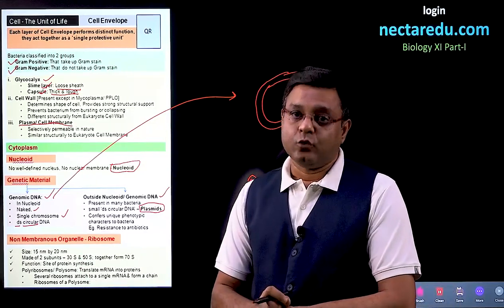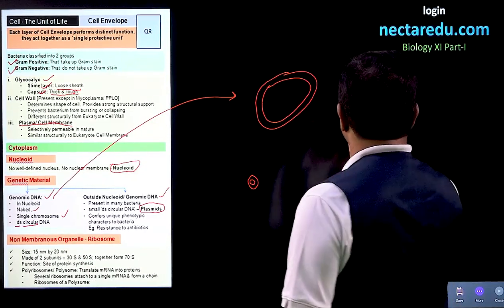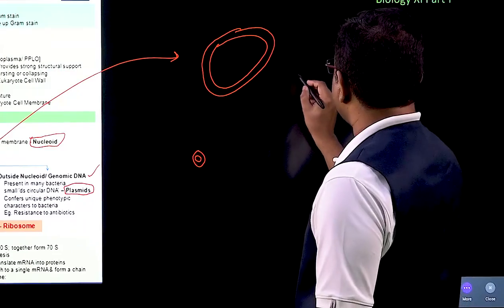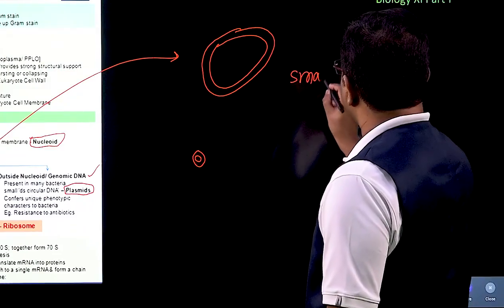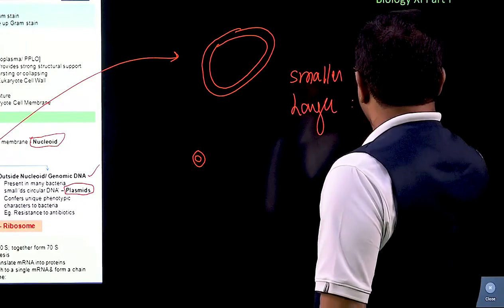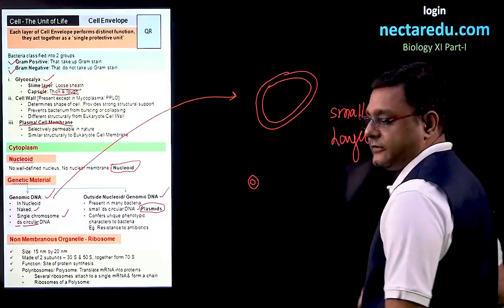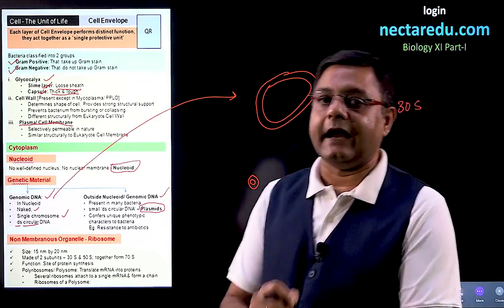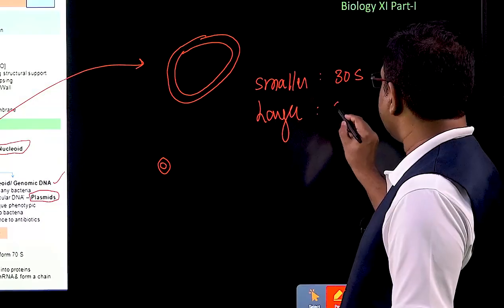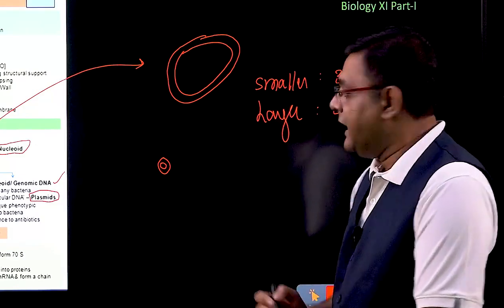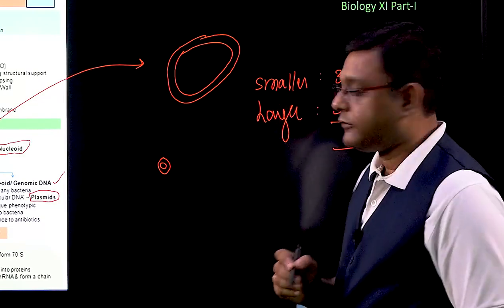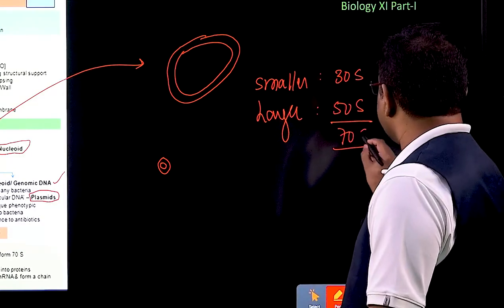It is made of two subunits: one smaller and one larger. The smaller subunit is 30S, where S stands for Svedberg unit, and the larger subunit is 50S. These two subunits combine to form the ribosome, which is 70S.